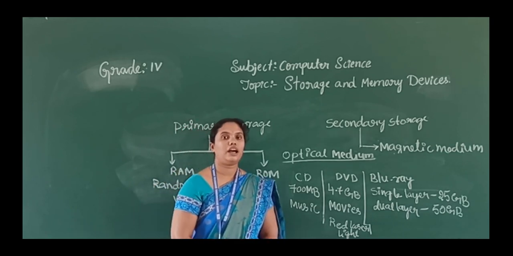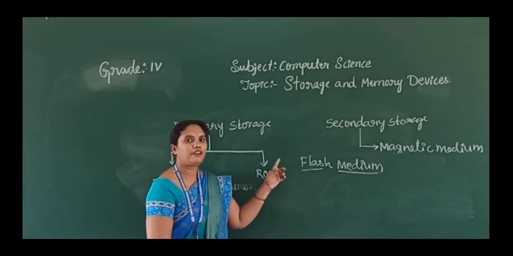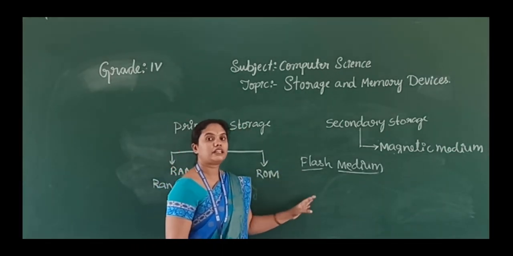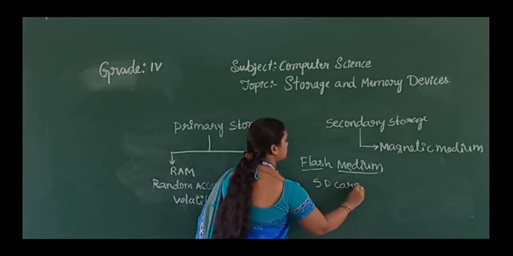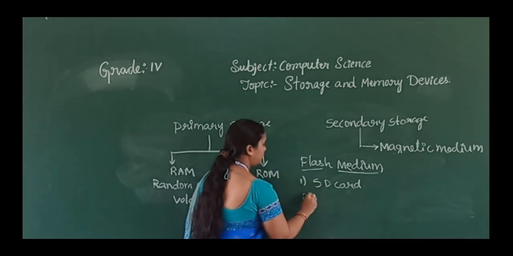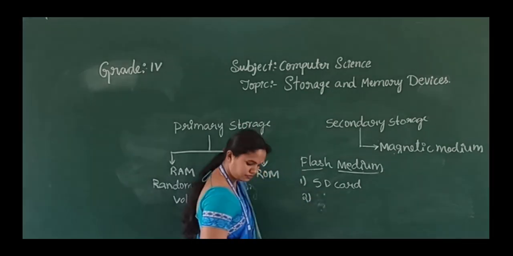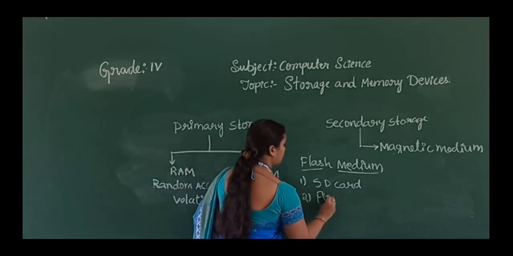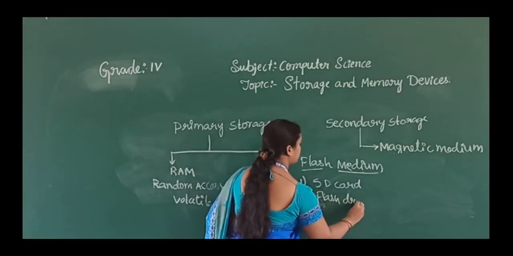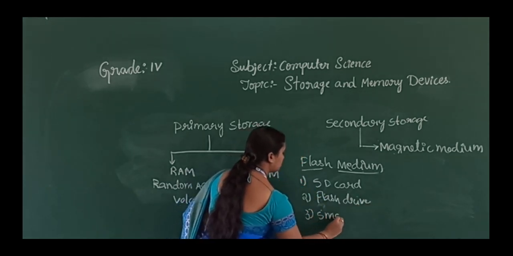Next we will move to the flash medium. So in this flash medium we have three types, that is SD card, second one flash drive, and smart cards.